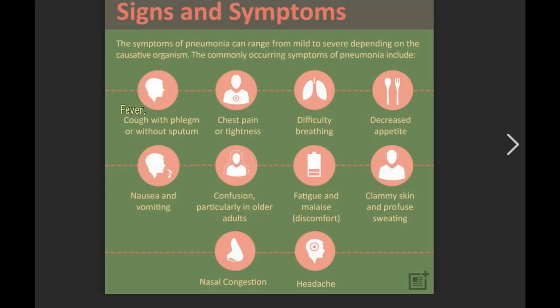What are the signs and symptoms of pneumonia? It's an infection of the lung. The patient may present with fever, cough, which may be productive, that means with sputum, or maybe without sputum. Chest pain may be associated with breathing or cough. The patient may feel difficulty in breathing. General signs and symptoms include decreased appetite, nausea, vomiting, nasal congestion, headache, fatigue, fever, and confusion, which is usually seen in elderly patients.